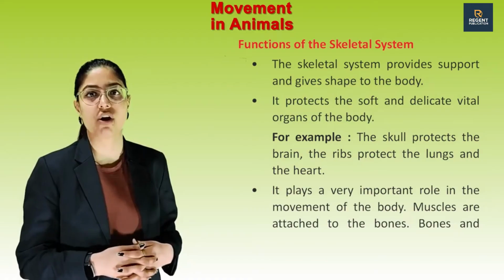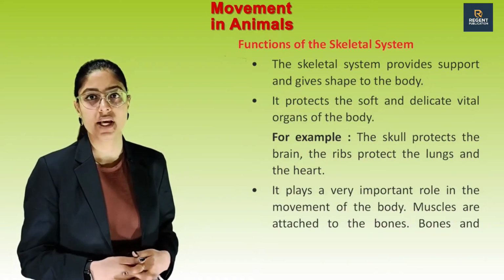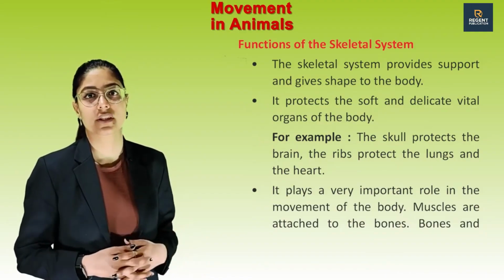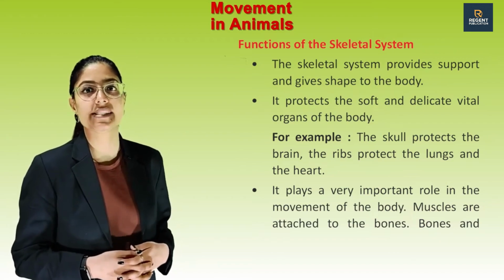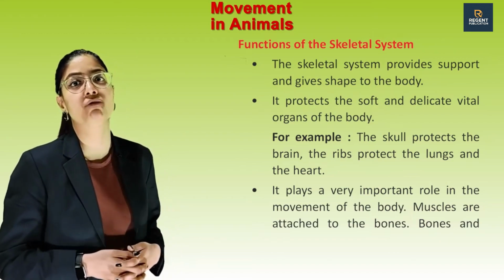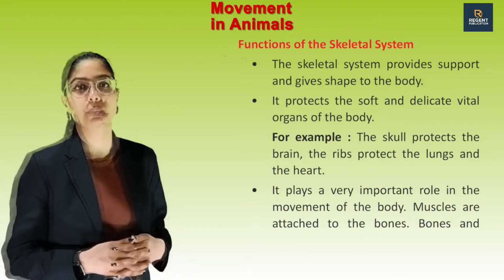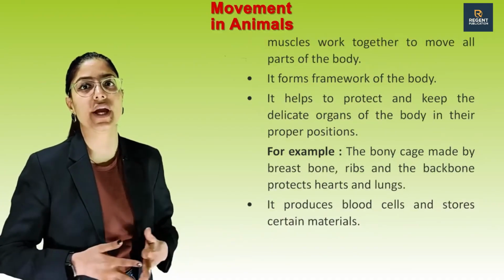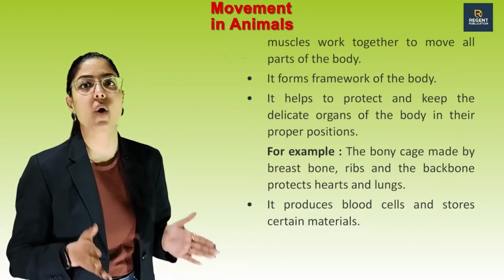It protects the soft and delicate vital organs of the body. For example, the skull protects the brain. The ribs protect the lungs and the heart. It plays a very important role in the movement of the body. Muscles are attached to the bones. Bones and muscles work together to move all parts of the body. It forms the framework of the body.